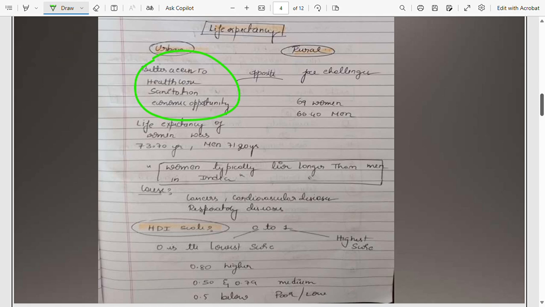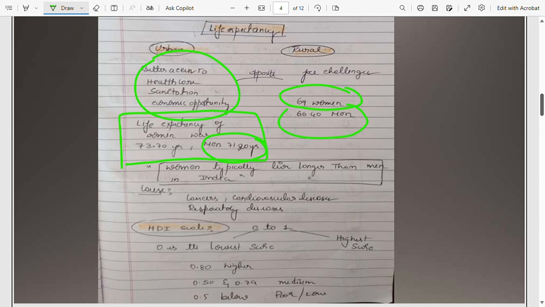Here, life expectancy of women is 73 years, whereas for men, it is 71 years. If we move to rural, it is the opposite. There is no proper healthcare facility, sanitation, economic opportunities, right? So people living in rural areas, women live up to 69 years, whereas for men, it is 66 years.